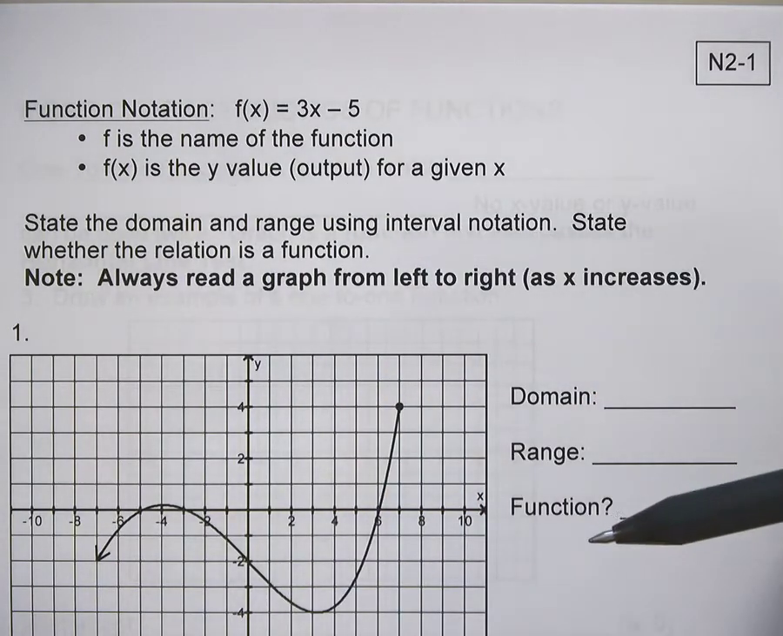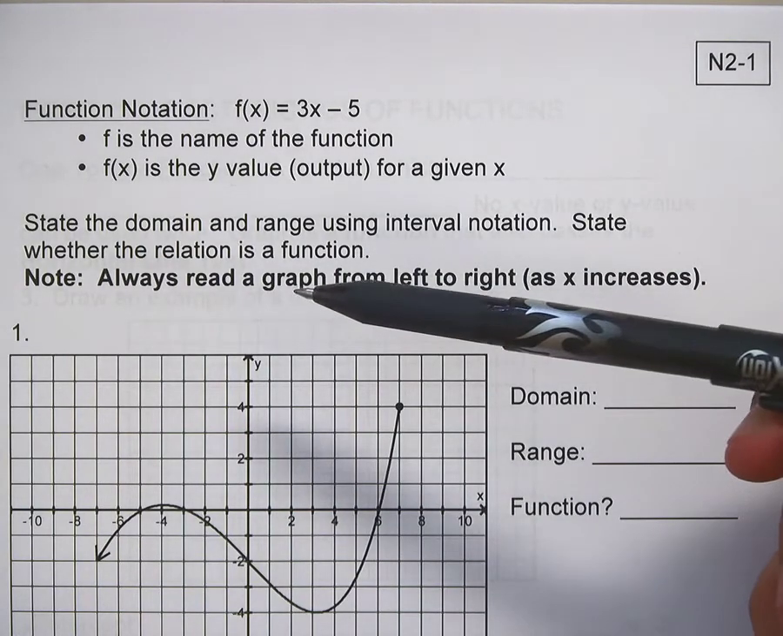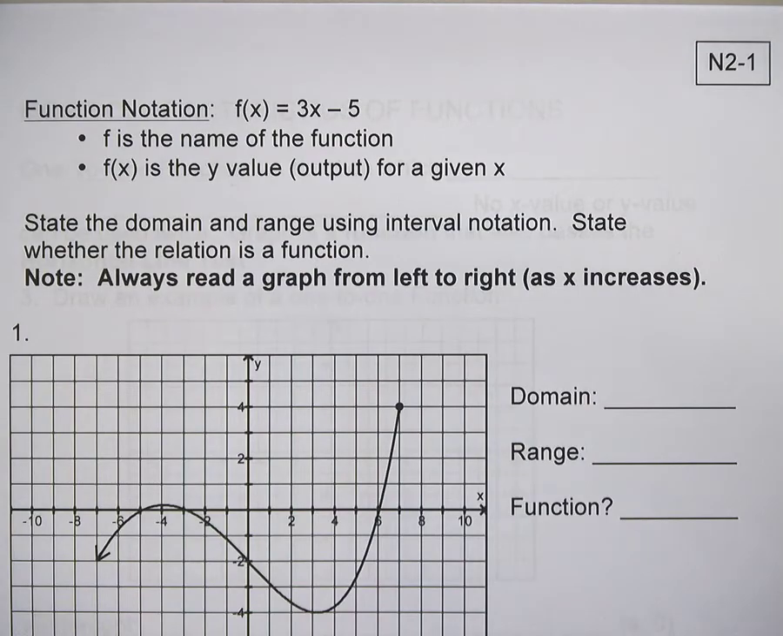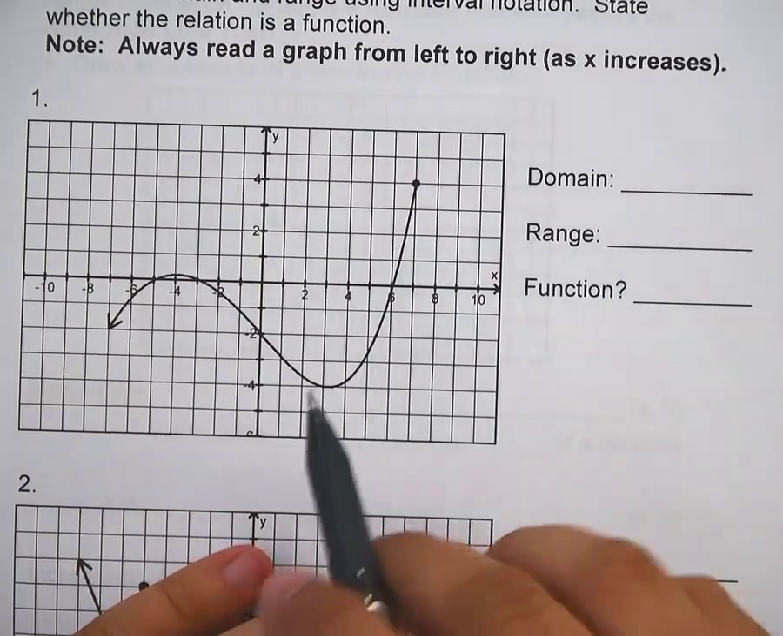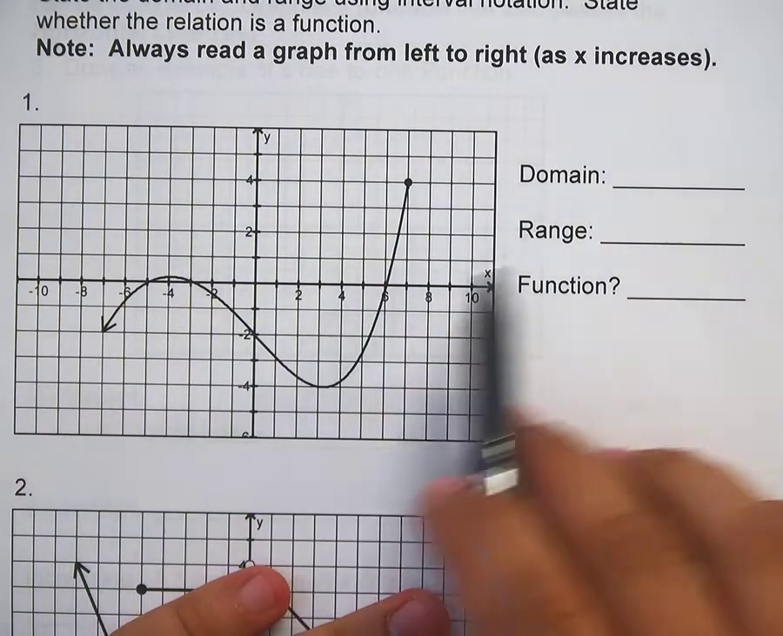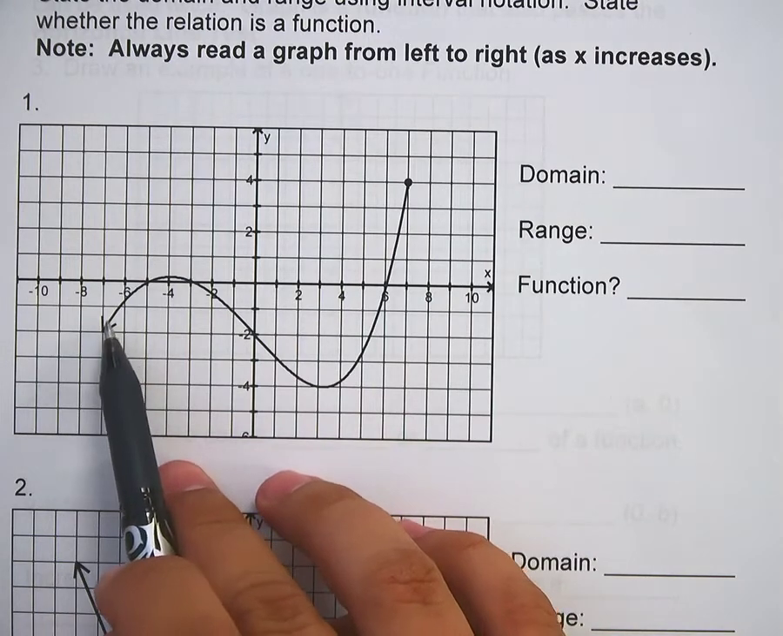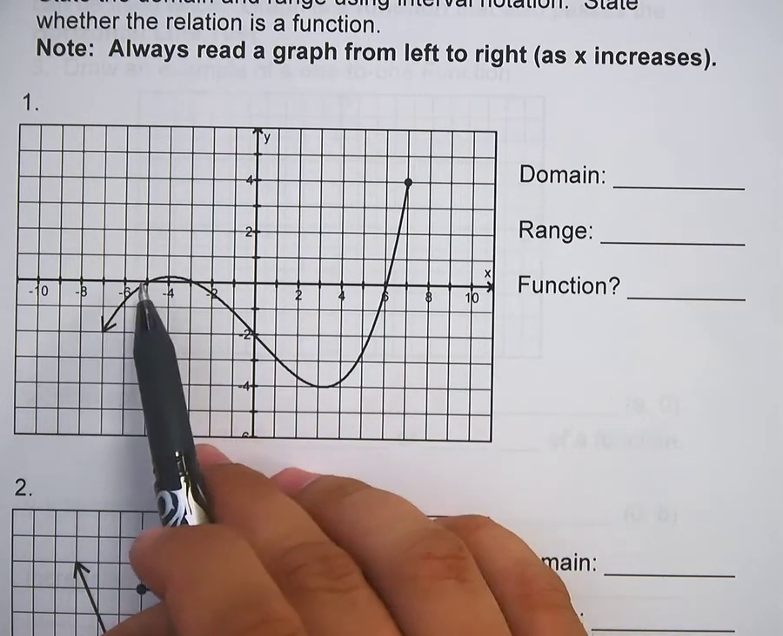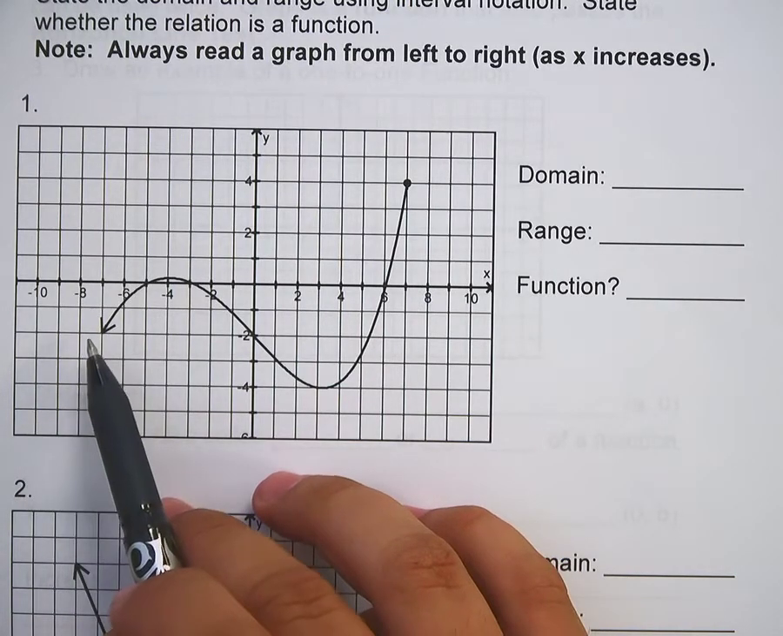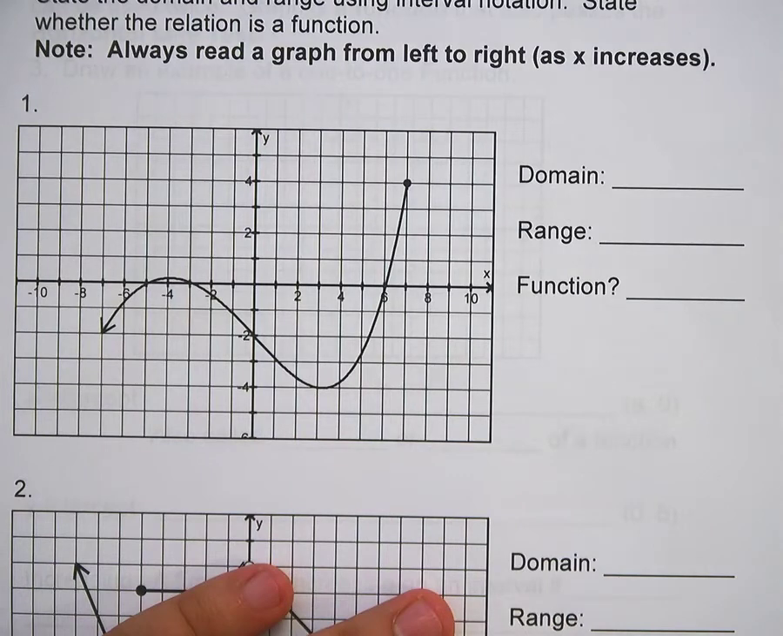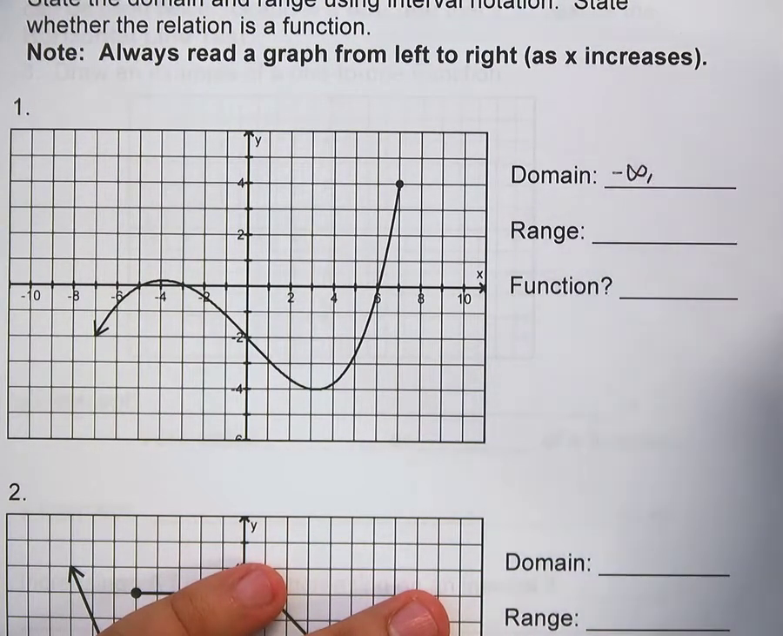So we're going to state the domain and range of these graphs down here. State whether the relation is a function. Always read the graph from left to right as x increases. Very important here. So domain, you want to look at how far left to how far right. Well, if we look at this graph here, how far left does it go? We have an arrowhead on this graph. That means it's going to keep going this direction forever. So is there ever really a spot where it's not going to be going left? No. So you know your domain is going to go from negative infinity.